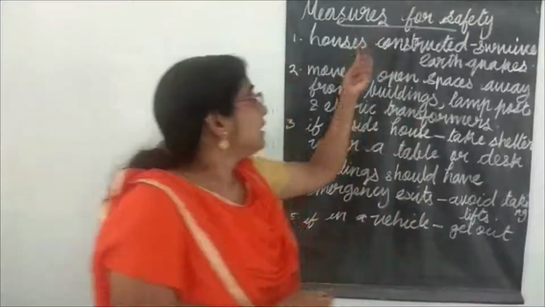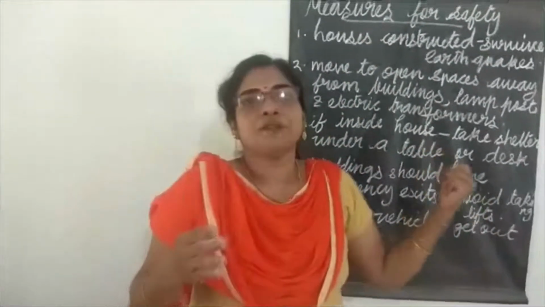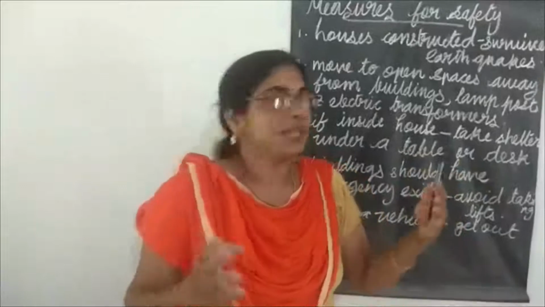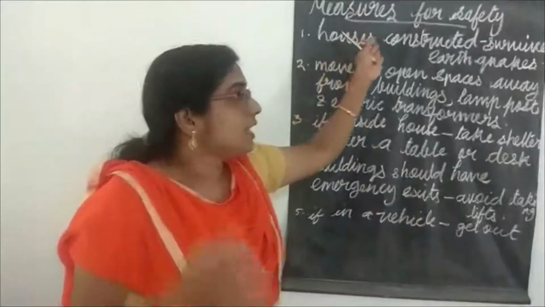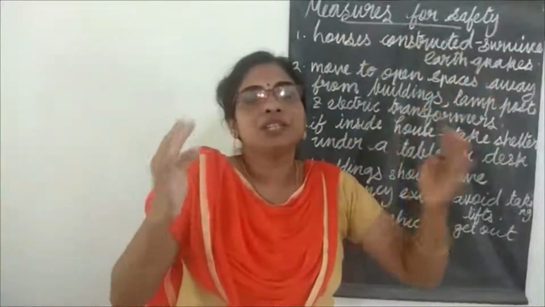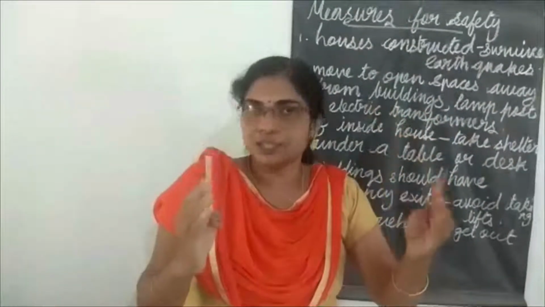Okay, these are the important measures you have to take for safety. That is, a house constructed should be able to survive earthquake.